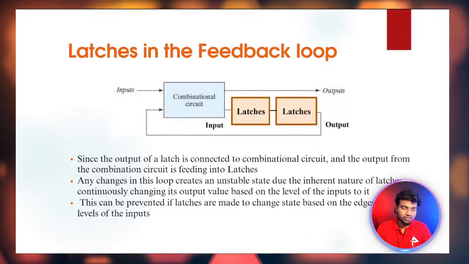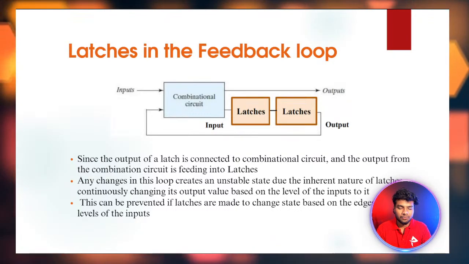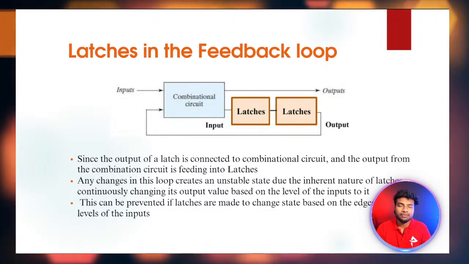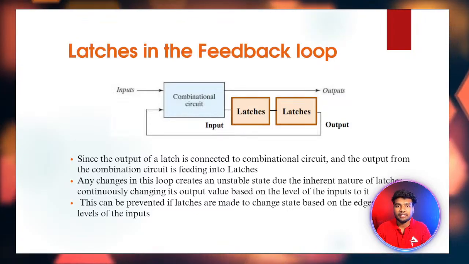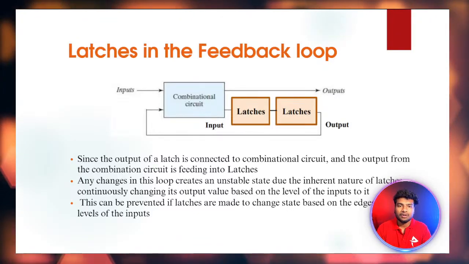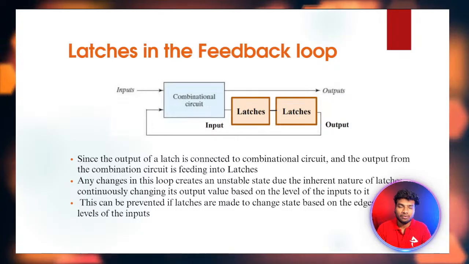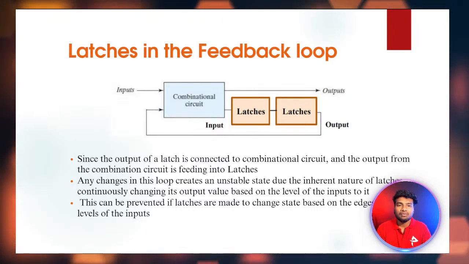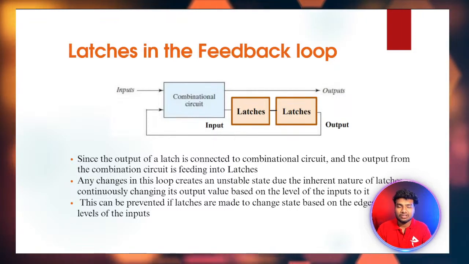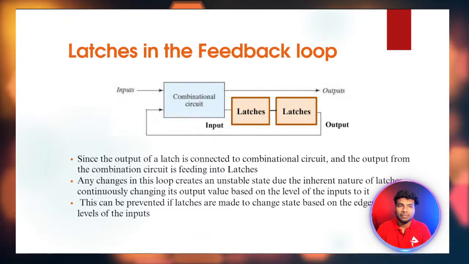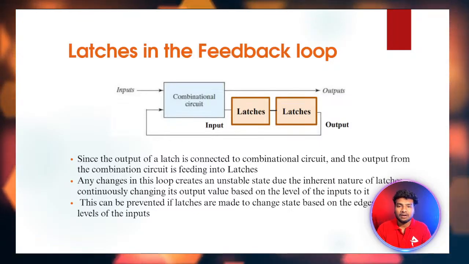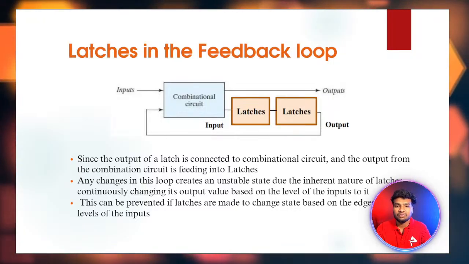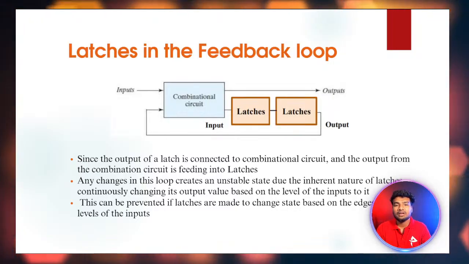So a race condition is nothing but when you have one variable like a, and at the same time we are assigning a equal to 5 and a equal to 10. We are assigning different values to one particular variable at the same time, so the simulation tool won't know which value to assign. This is the race condition. That signal will keep changing continuously. If we are assigning 0 and 1 at the same time to a particular signal, that is nothing but a race around condition.